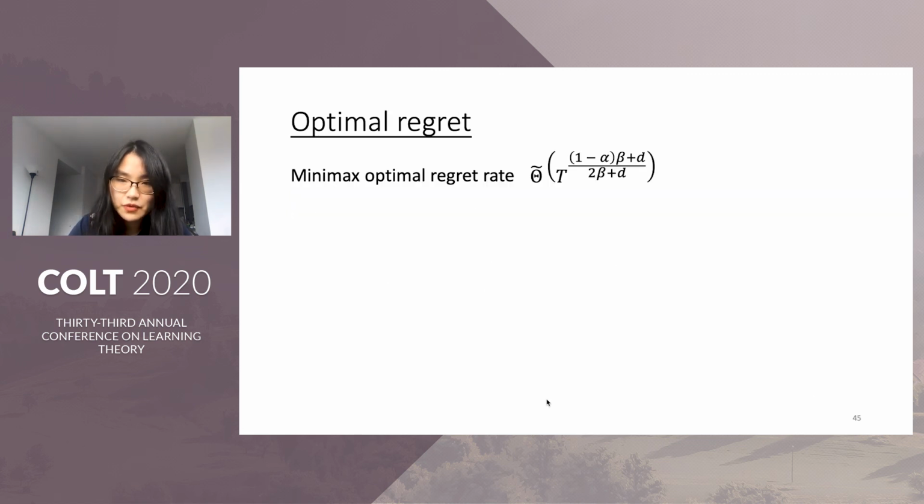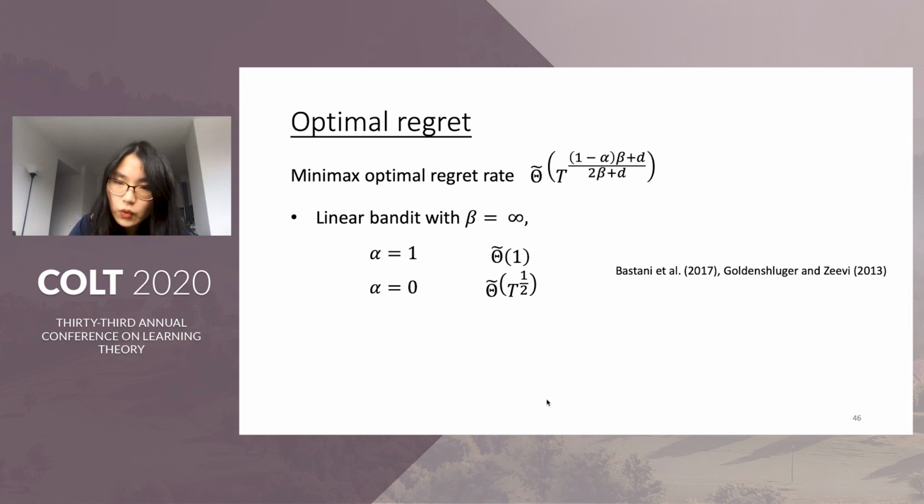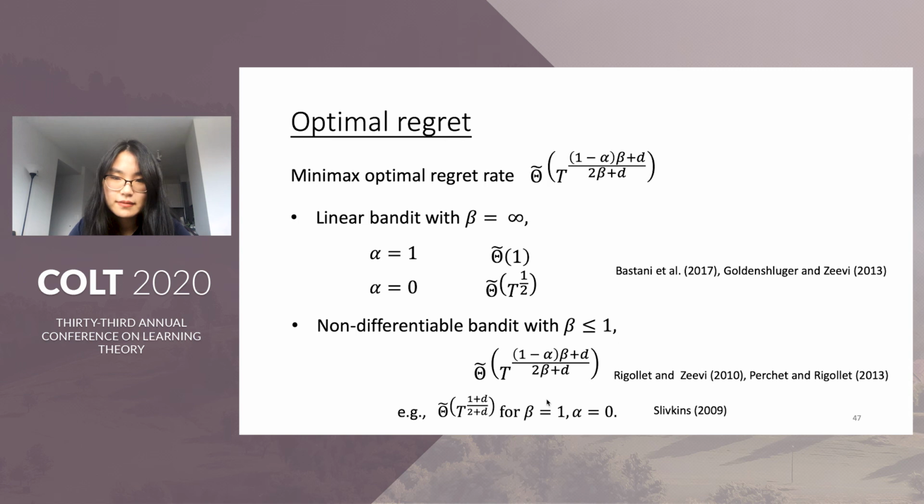Let's look at this optimal regret. If we set beta equal to infinity as in linear bandit, when alpha is equal to 1, we get polylog regret, and when alpha is equal to 0, we get square root T regret. These are well known in linear contextual bandit literature. On the other hand, when beta is less than or equal to 1, this rate is the same as what people get in non-differentiable bandit literature. As a special example for Lipschitz bandit, the regret is T to the (1 plus d) over (2 plus d), which can be arbitrarily close to linear regret when the dimension is high.